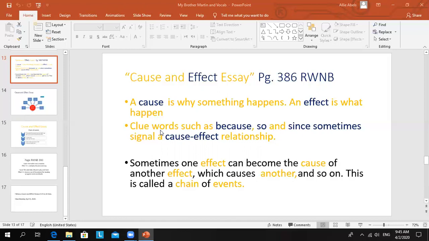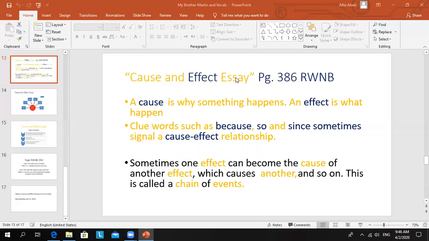And if a cause produces more than one effect, it becomes a chain of events. It's important to keep this in mind when writing this essay.